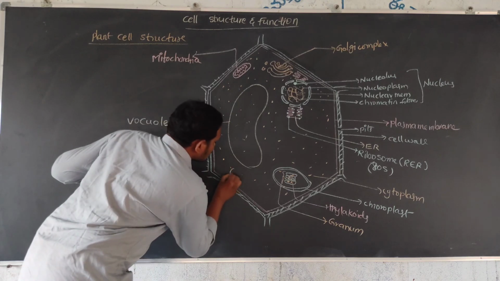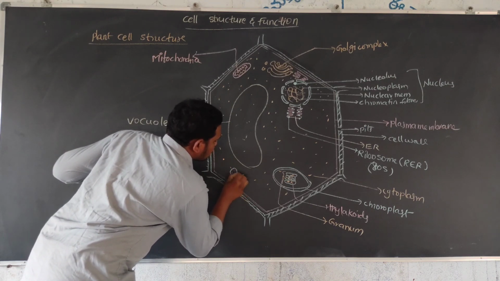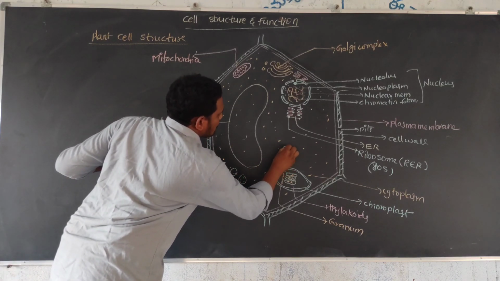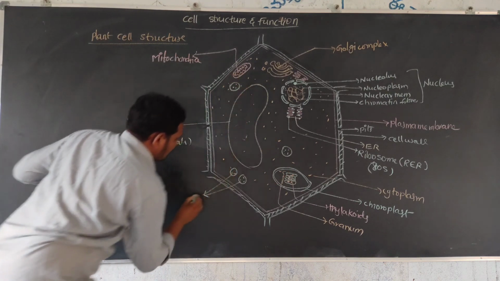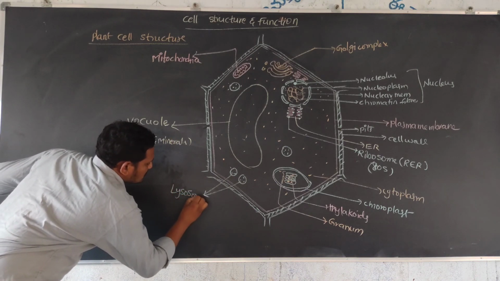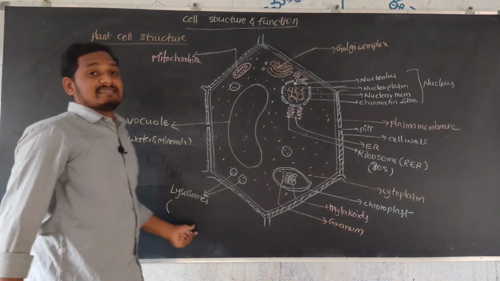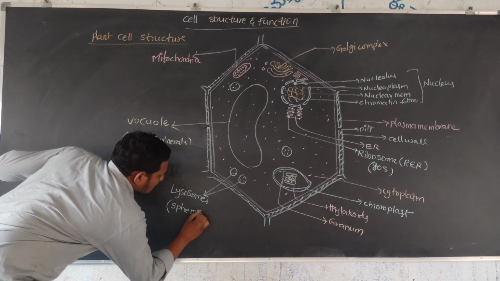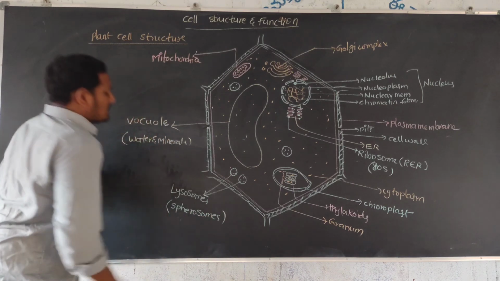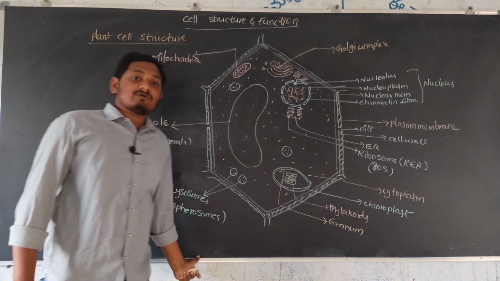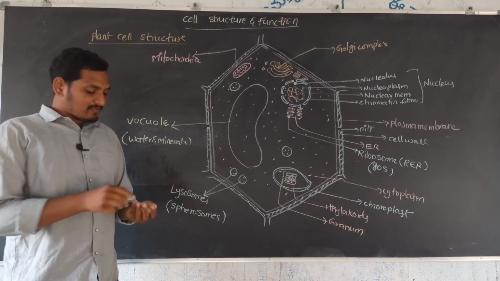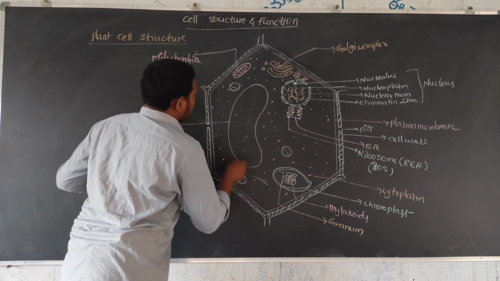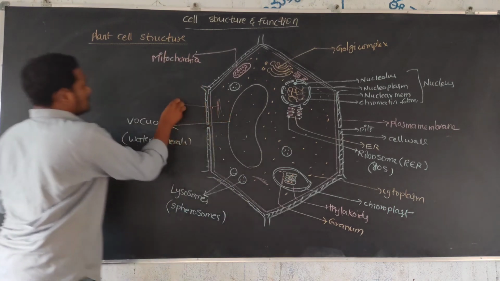Next, lysosomes. Here also some lysosomes are present. In the plant cell, these lysosomes are treated as spherosomes. Next, some cytoskeleton structures are present.